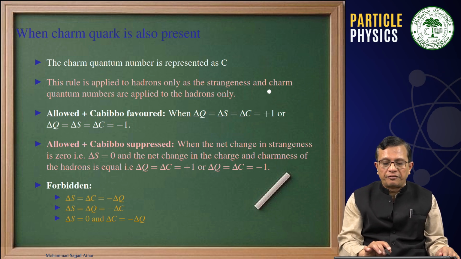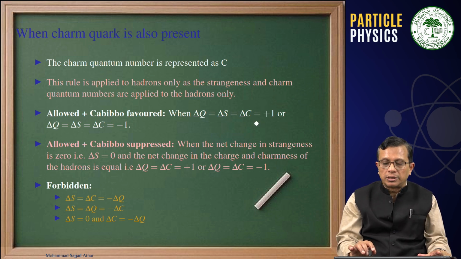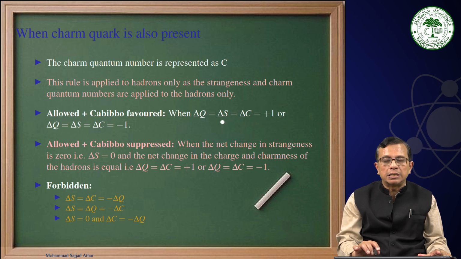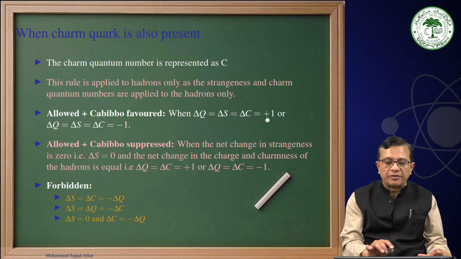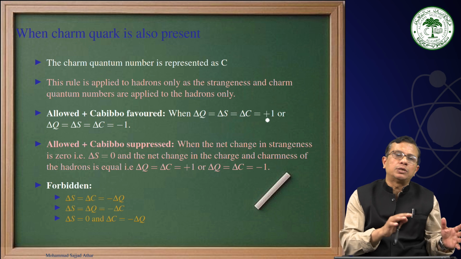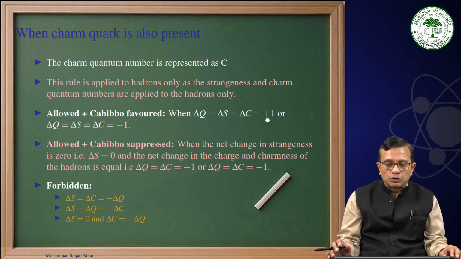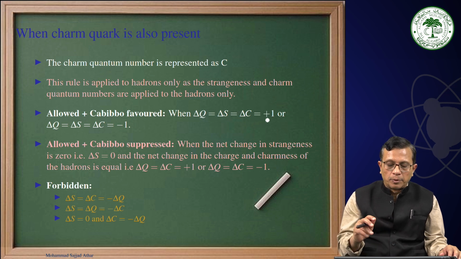Allowed plus Cabibbo favored is the one where delta Q is equal to delta S is equal to delta C, that is equal to plus 1. That means the change in charge, the change in the strangeness quantum number and the change in the charm quantum number is plus 1, and if it is minus 1 overall, final minus initial, or initial minus final, if that is obeyed, then it is Cabibbo favored.